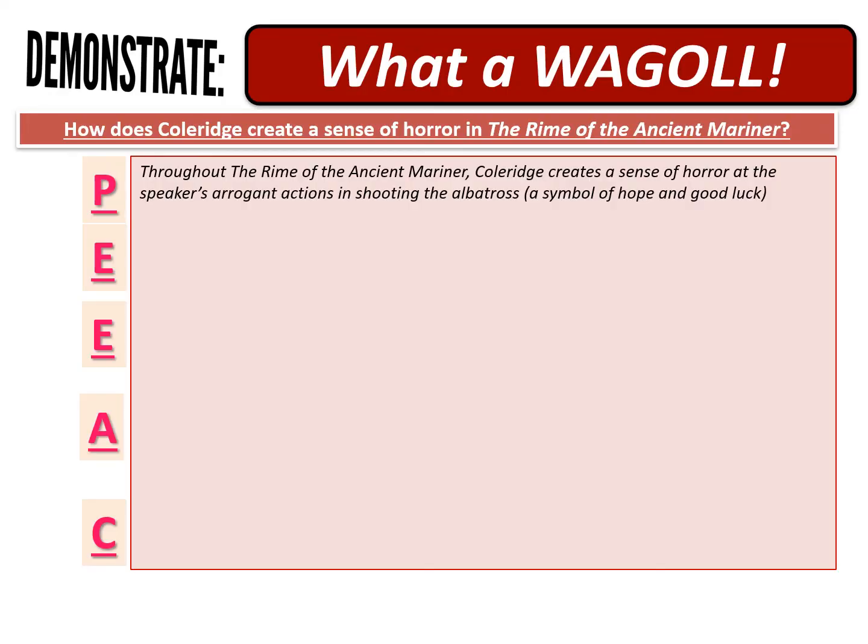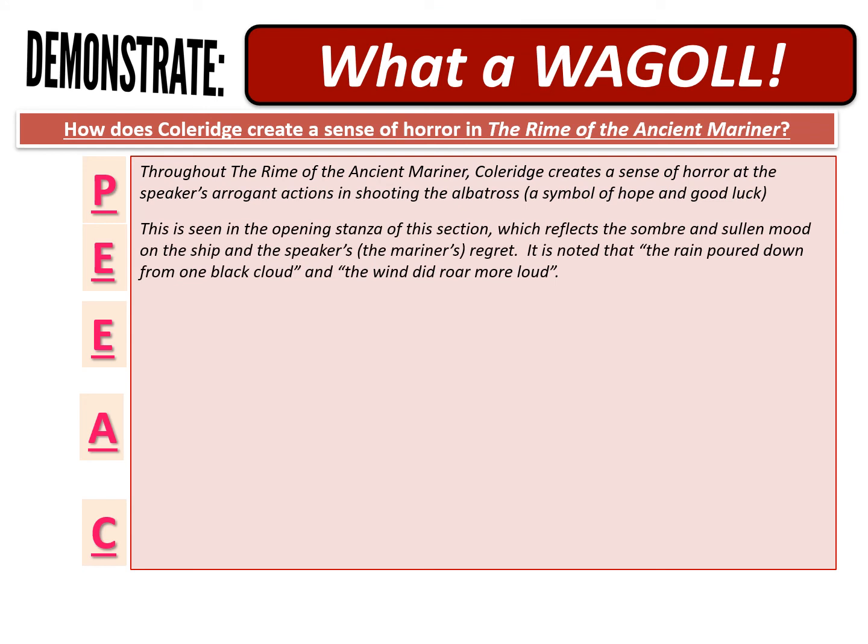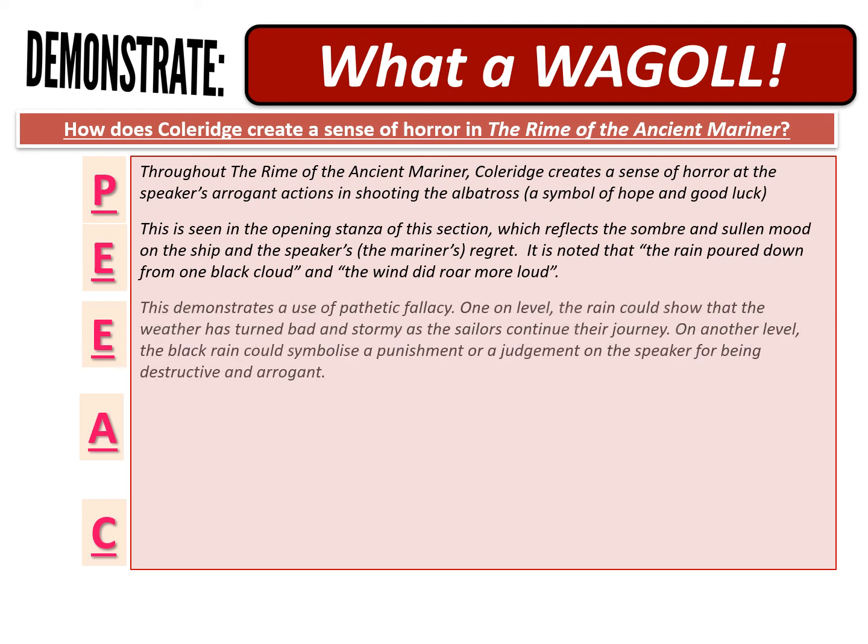Throughout the Rime of the Ancient Mariner, Coleridge creates a sense of horror at the speaker's arrogant actions in shooting the albatross. And there is the point. This is seen in the opening stanza of the section, which reflects the sombre and sullen mood of the ship and the speaker's, the mariner's regret. It's noted that the rain poured down from one black cloud and the wind did roar more loud. So there is my evidence.